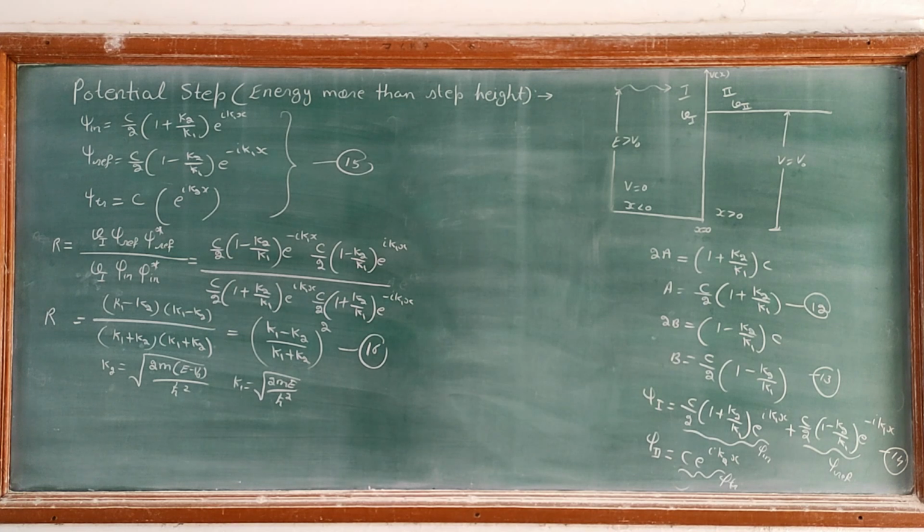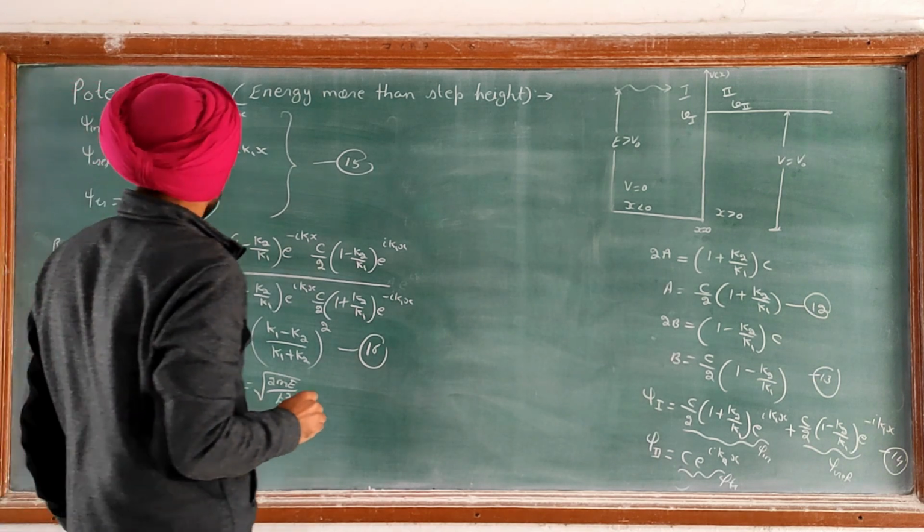So now we will look at the transmission coefficient. The transmission coefficient is equal to the ratio of the transmitted probability density current to the incident probability density current.